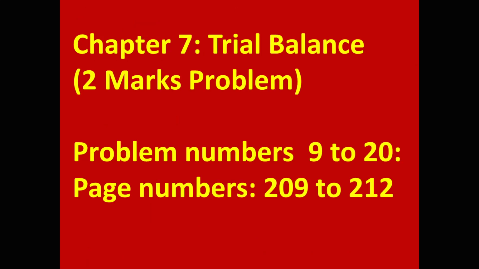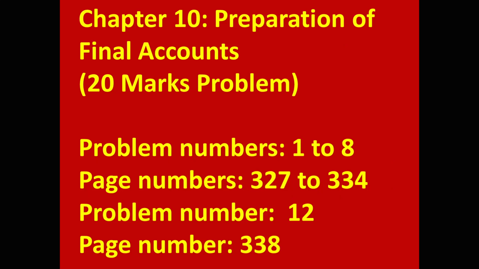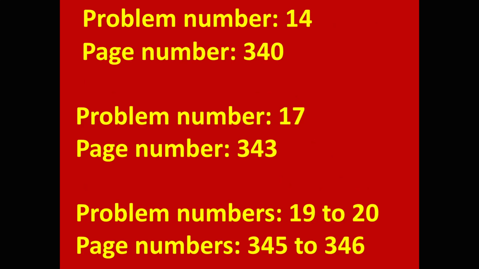Chapter 7, trial balance. From this topic, for 2 marks, one problem comes now. Important problems are 9 to 20, page numbers 209 to 212. Chapter 10, preparation of final accounts. So from this chapter, for 20 marks, one question comes now, one problem. Important problems are 1 to 8, textbook page numbers 327 to 334. 12th problem, 338 page. 14th problem, 340 page. 17th problem, 343 page. And 19 to 20 problems, page numbers 345 to 346.